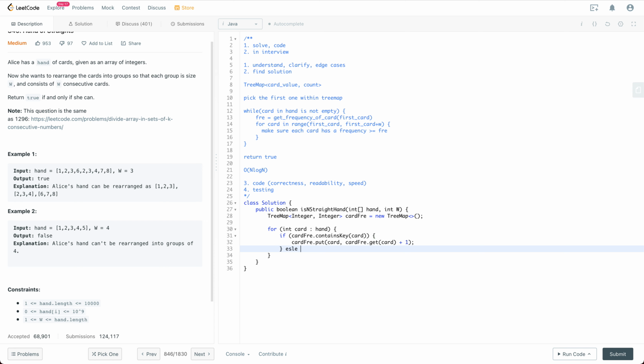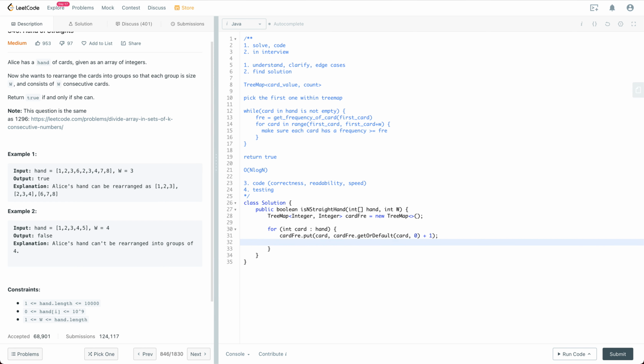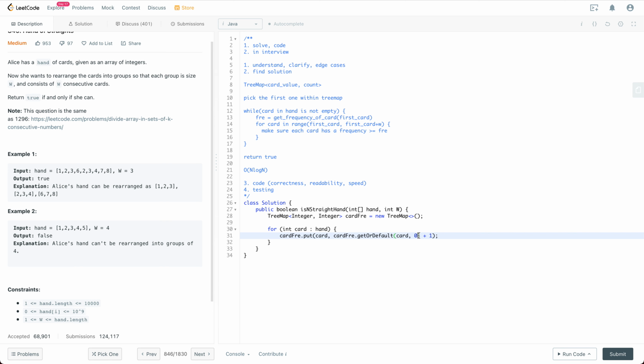Otherwise, you're just going to put a 1 as a frequency. Or maybe it's just getOrDefault, just to make it a bit easier. It'll be something like getOrDefault, where the default value is 0. So that's pretty much it.